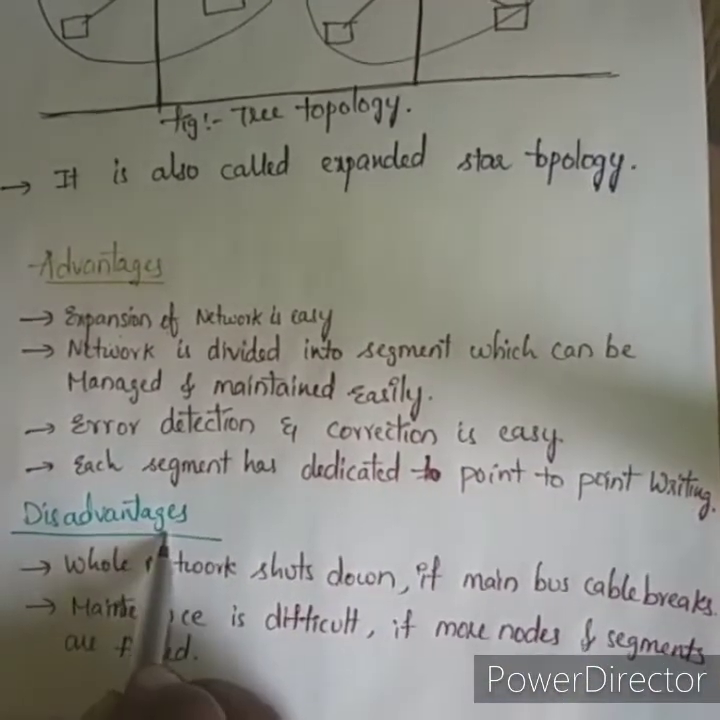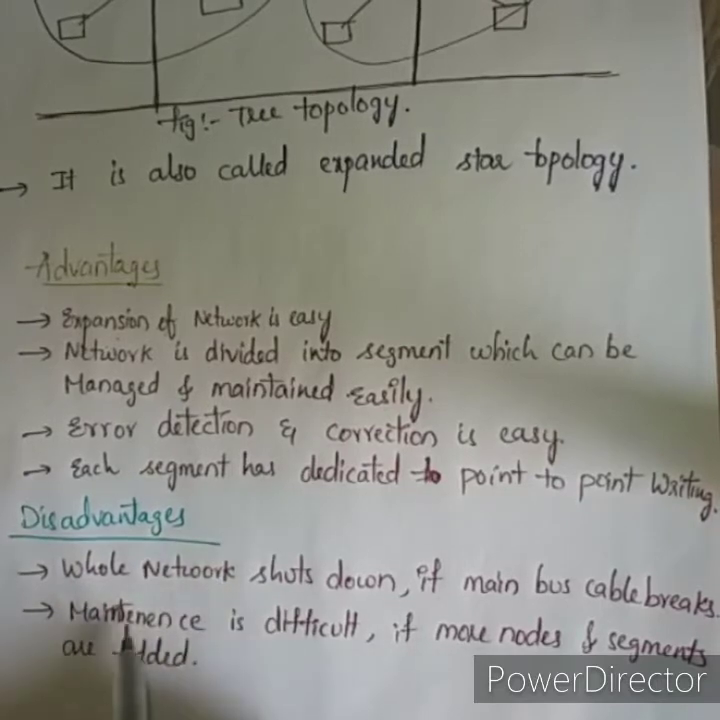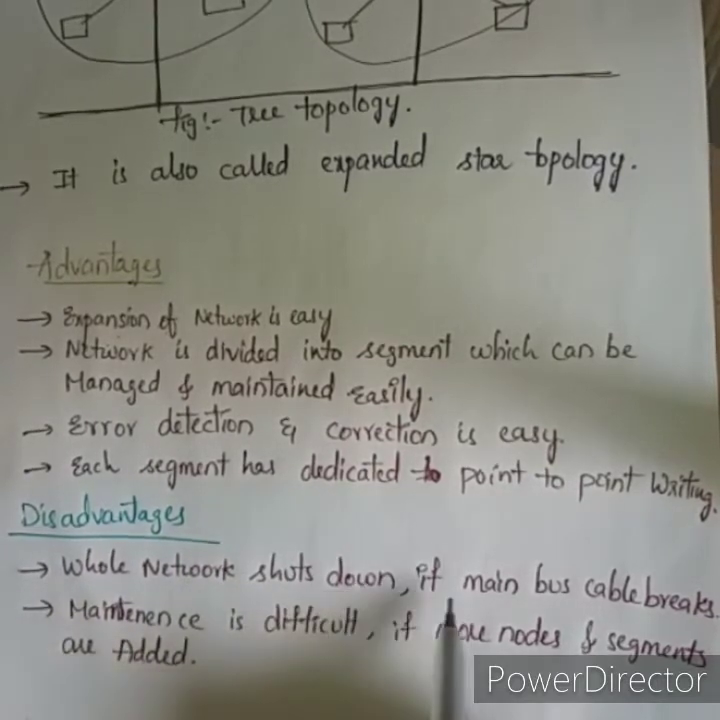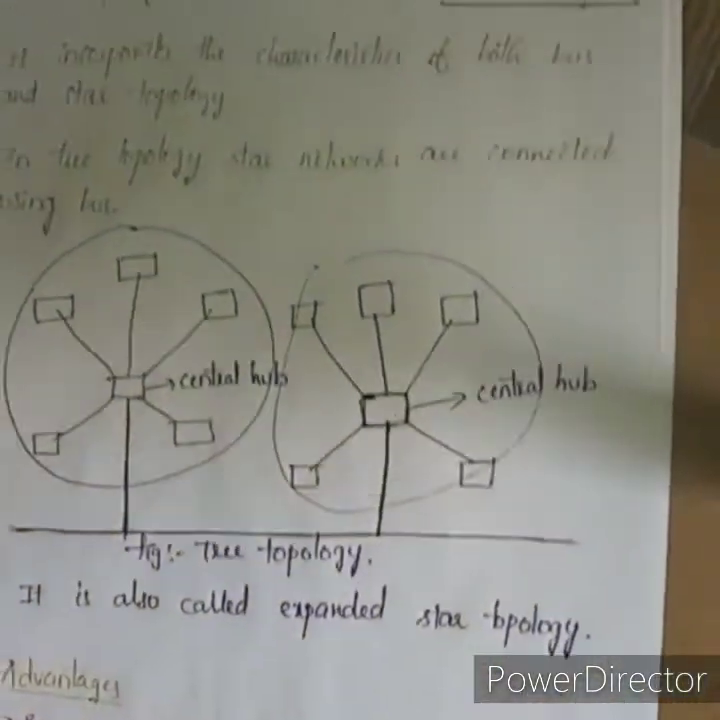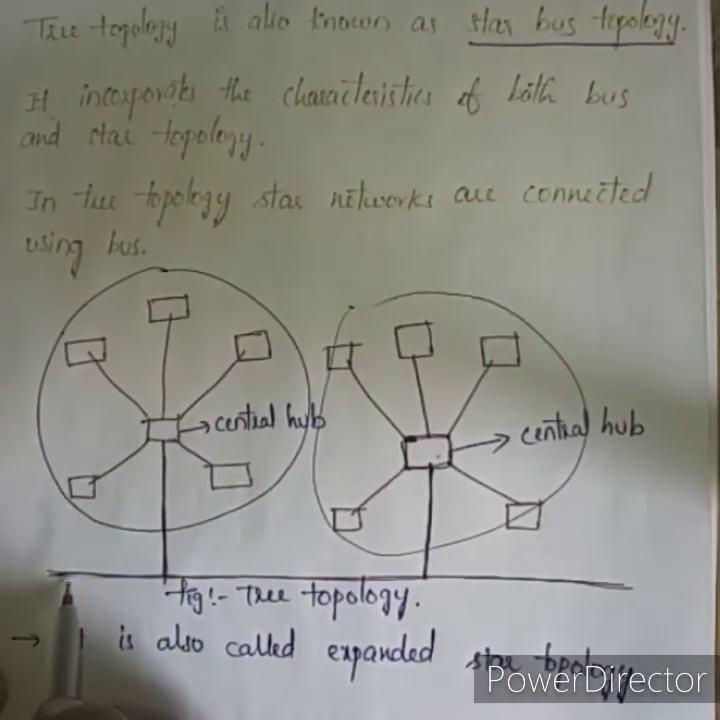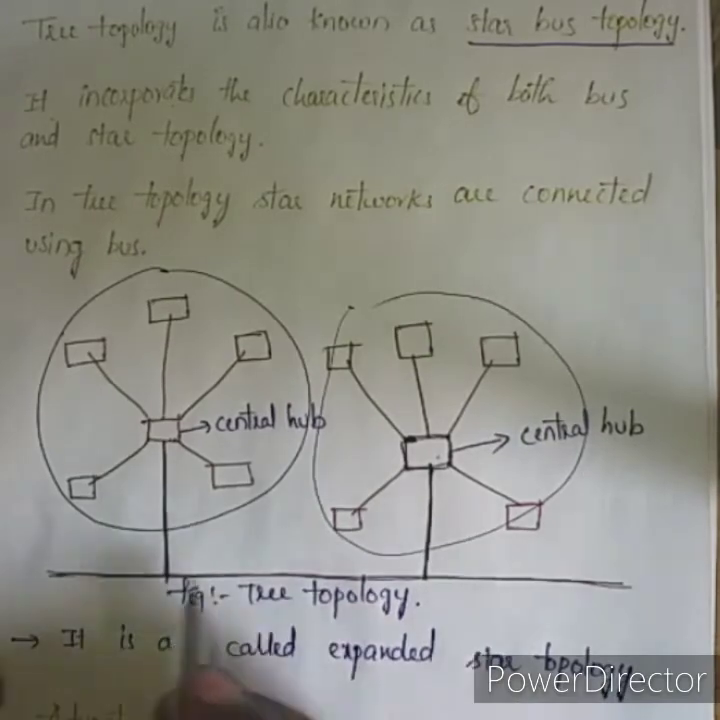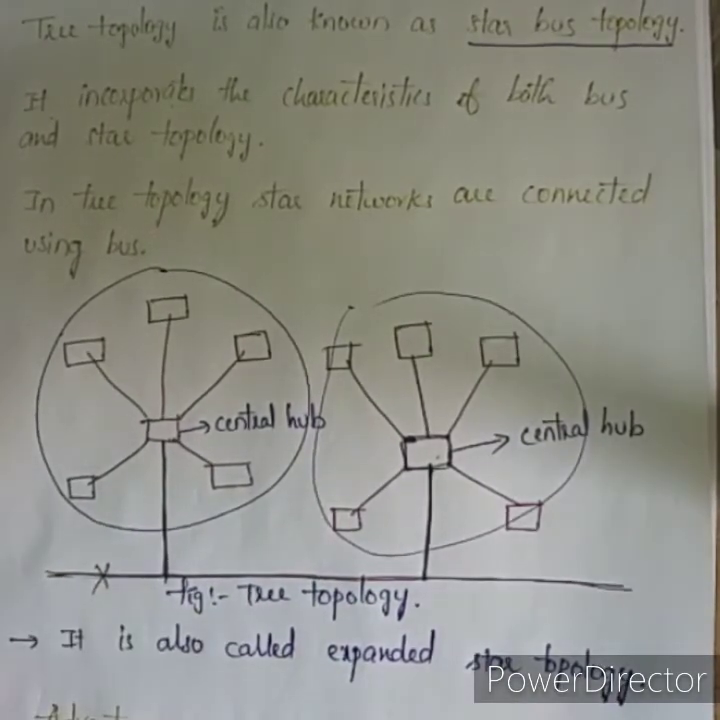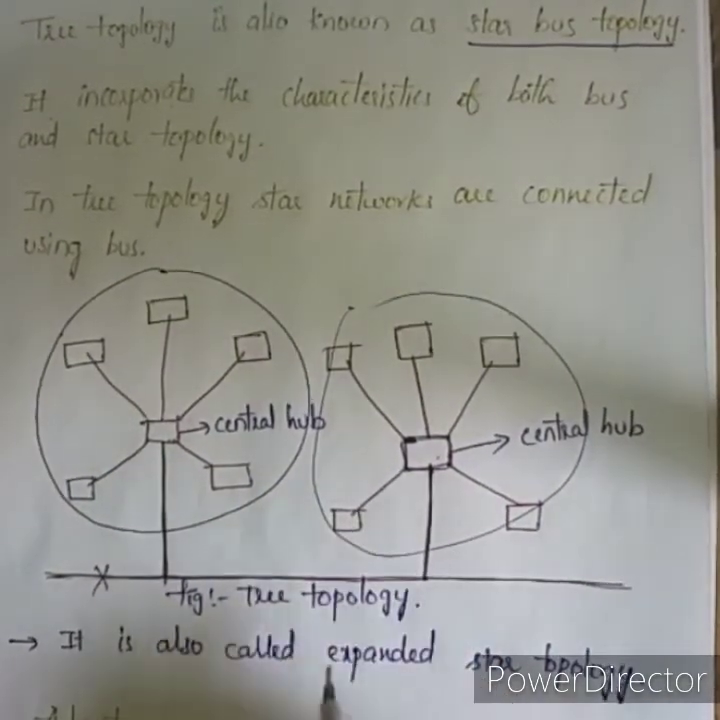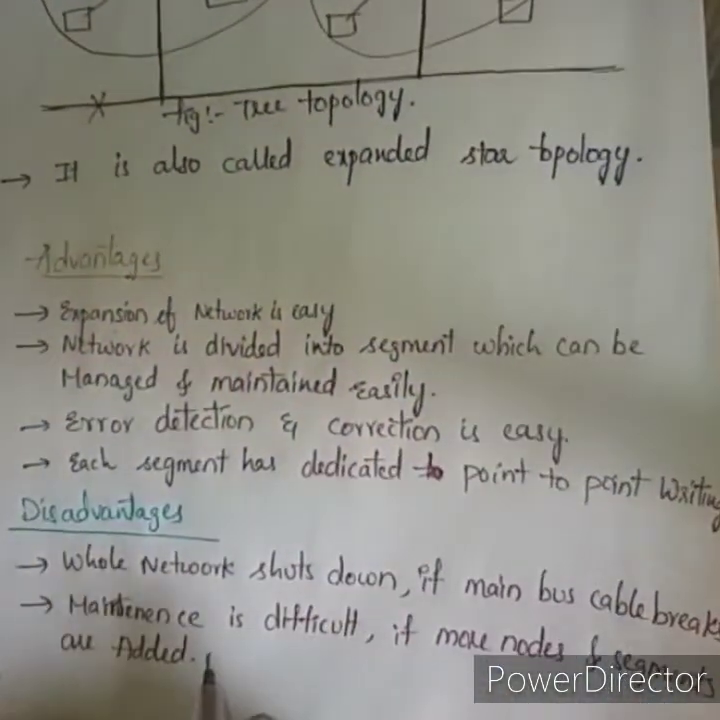Now, disadvantages of tree topology. The whole network shuts down if the main bus cable breaks. That means this is the main bus cable. If it breaks or is affected, the total system will shut down or fail.